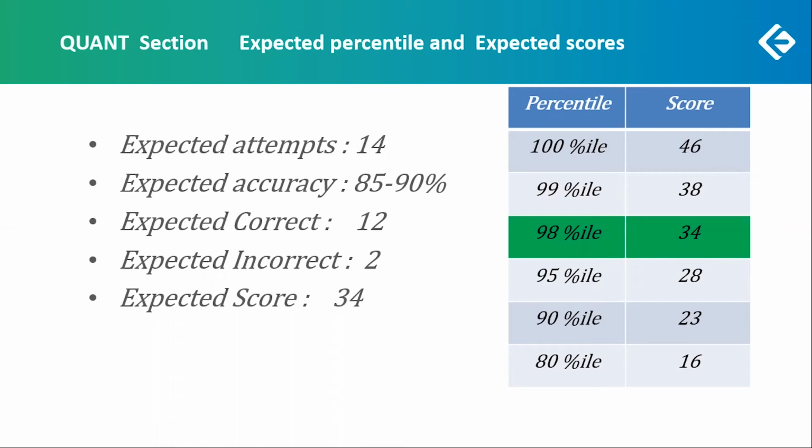For a 98 percentile, 34. For a 95 percentile, even 28 marks would have done. 28 marks could have got a 95 percentile. And 23 marks could have fetched another milestone, 90 percentile. 80 percentile would have just needed 16 marks. So that is the breakup of the percentile and expected scores.